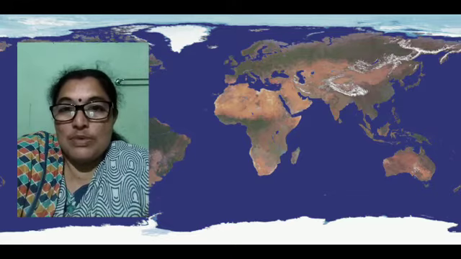Now in detail we will go for the extent. That means in between which latitude and longitude does India lie, and between which latitudes and longitudes does Brazil lie. So India lies between 8 degree 4 minutes north to 37 degree 6 minutes north latitude. That means it is completely in the northern hemisphere. Same way when we go for the longitudinal expanse, 68 degrees 7 minutes east to 97 degree 25 minutes east longitude. That is the longitudinal expanse of India. That means it is completely in the eastern hemisphere.